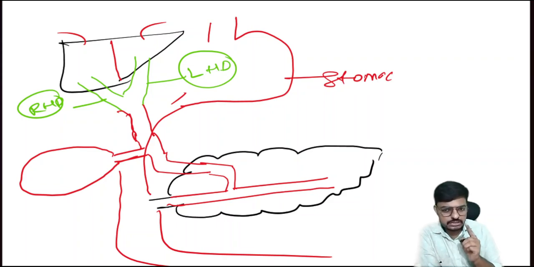Wait, students, I am explaining this, and I will explain all the questions which will come from the anatomy from here, because it's important. That is the reason I am explaining this one. Okay, right? This is the stomach, and this one is the duodenum.